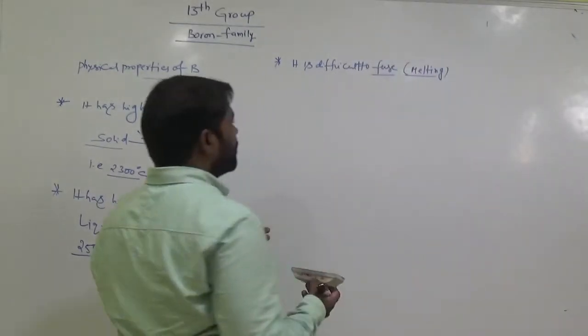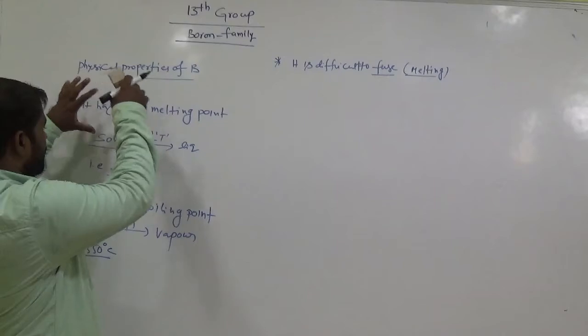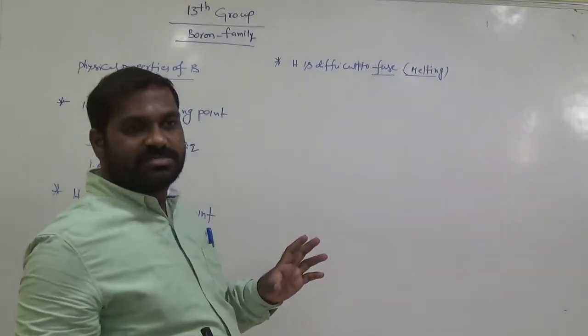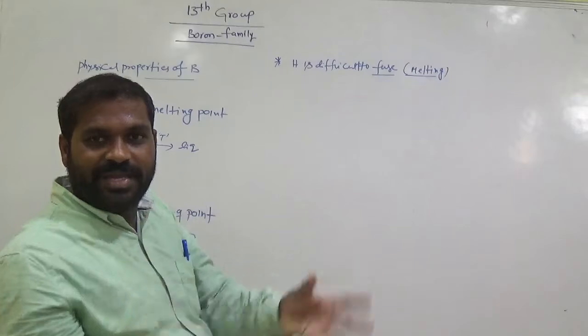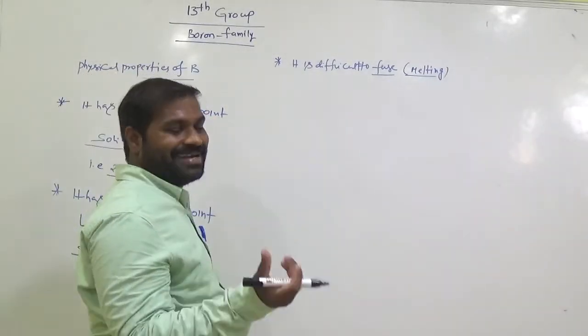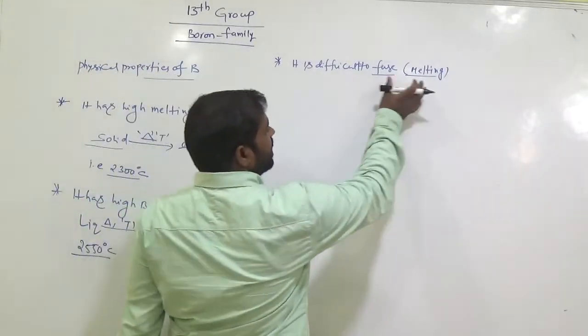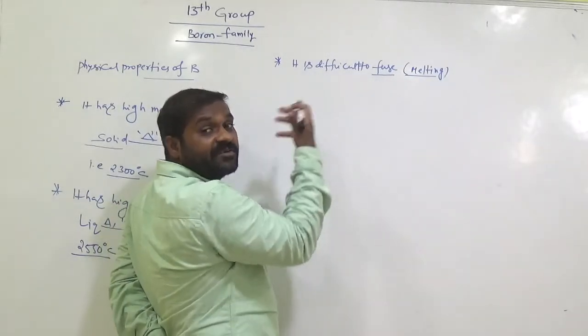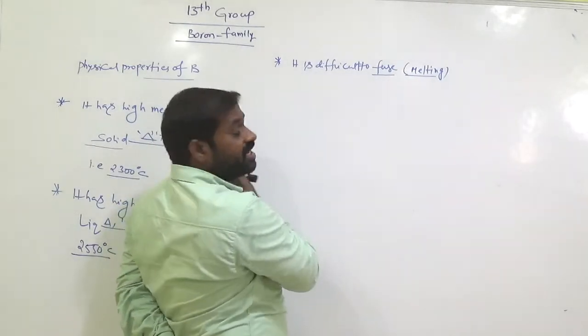So it is difficult to fuse. Why? Because it has a polymeric structure, a very big structure, already discussed initially. So it is very difficult to melt boron, and high temperature is required, nearly 2300 degrees Celsius.